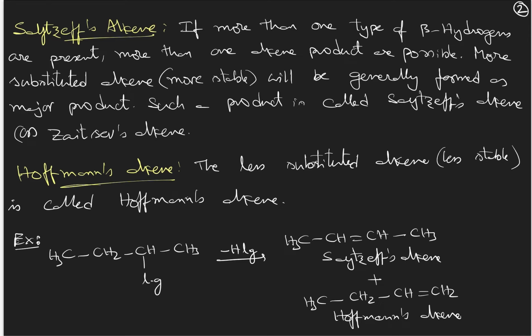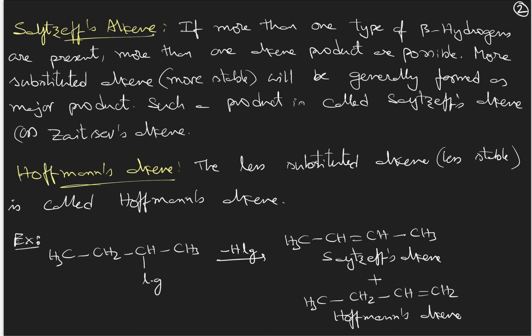More substituted alkene. What does it mean? More substituted alkene means the alkene with a more number of alkyl groups around it. The alkene with more alkyl groups around it will generally be formed as the major product. Such a product is called Saytzeff's alkene or Zaitsev's alkene.